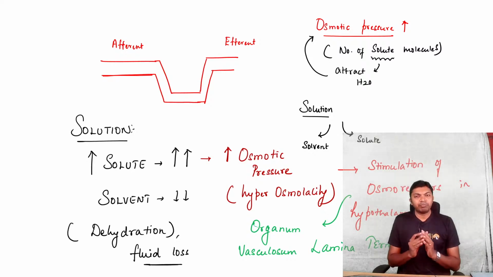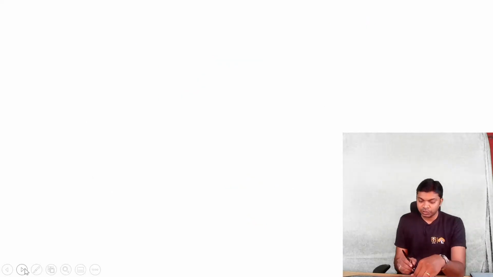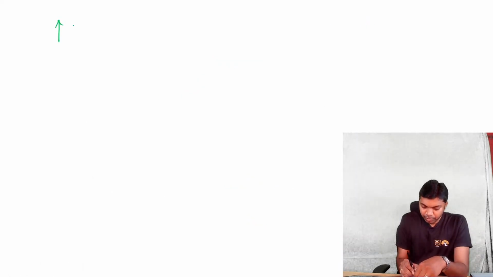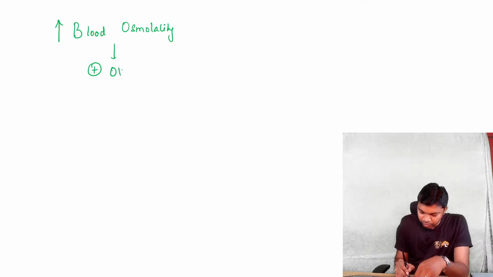Now, whenever blood osmolality rises, what will happen? This increase in blood osmolality is going to trigger the region called organum vasculosum lamina terminalis.